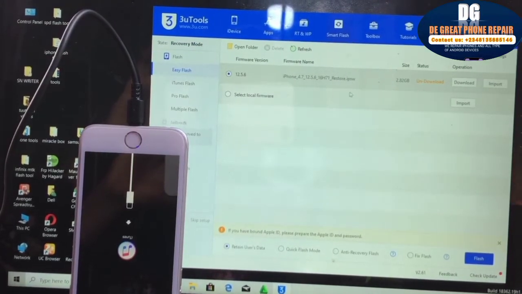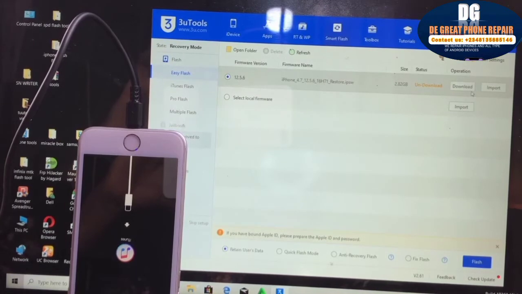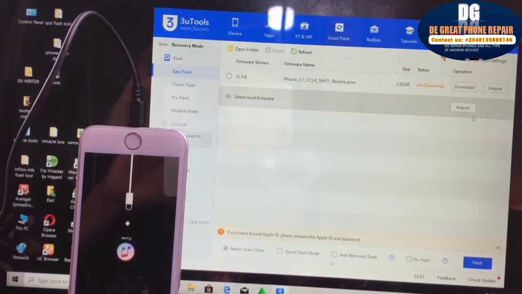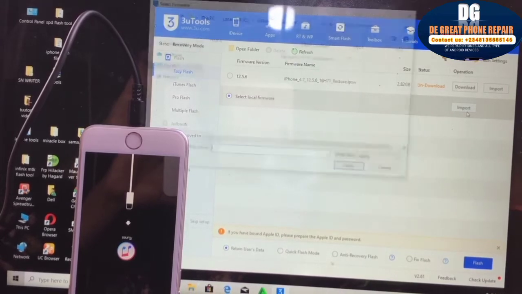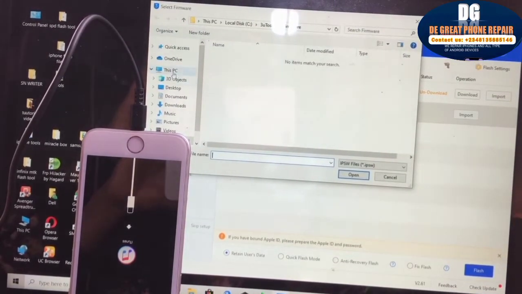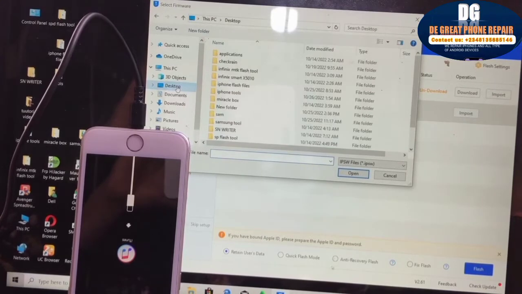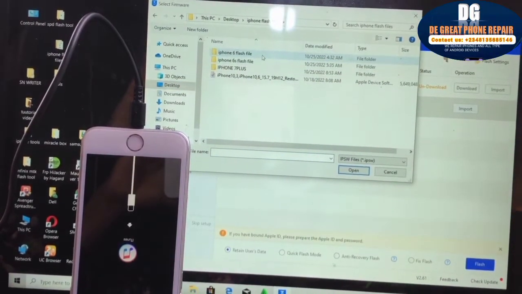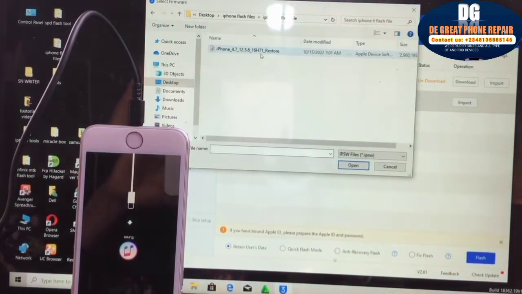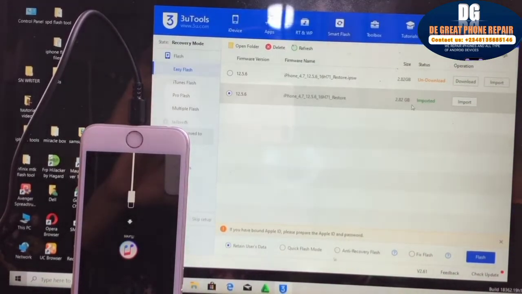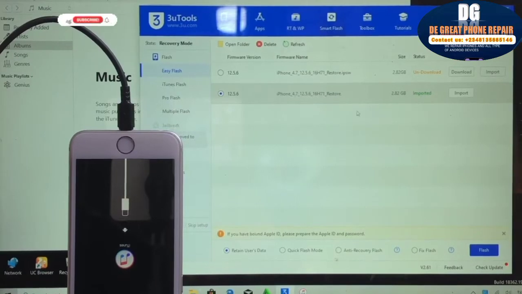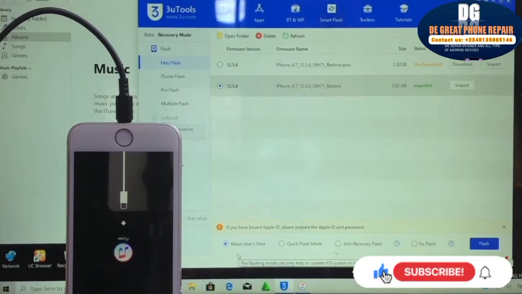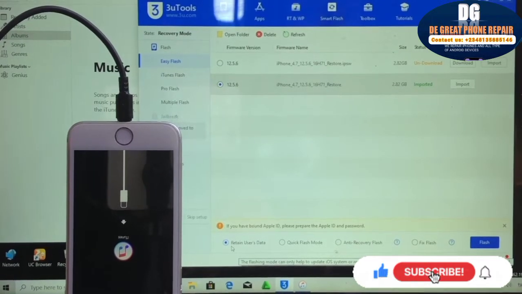Once you click on go flash, you can use your 3U2 to download the firmware directly, or you can also import it. I already have the firmware downloaded. Let me just import it. You can learn how to download iPhone firmware or flash file from the video shown at the top of your screen, the video card. I've already made a video on that, or you can find the video link on the description below or on the pinned comment.